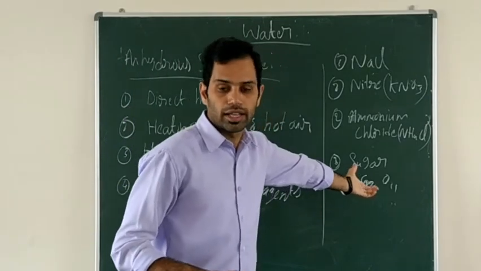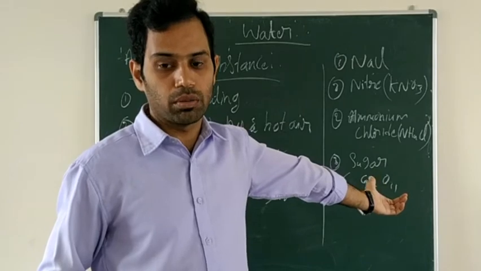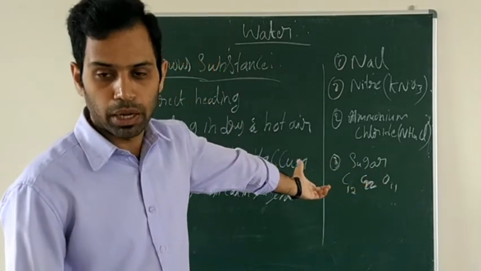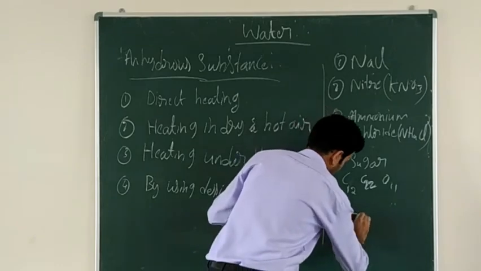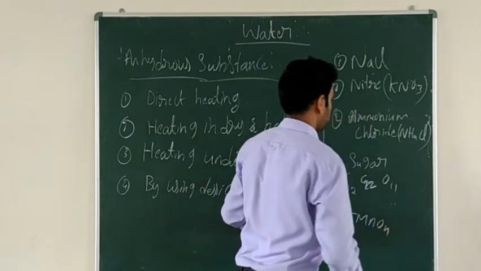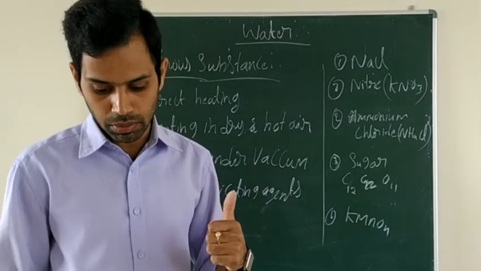This is also an example for the anhydrous substance, which does not contain water molecule. And one more, potassium permanganate, KMnO4. These are the examples for the anhydrous substance which do not contain the water molecule.